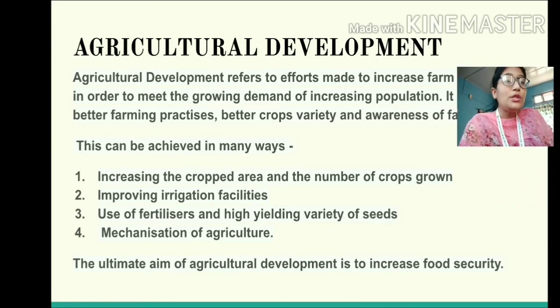Not only that, students, we can also focus on cultivating more crops. Instead of just cultivating one or two crops, we can focus on multi-cropping. Multi-cropping means growing more than one crop. So students, the first point is we need to increase the area under cultivation, and we need to increase the number of crops grown.